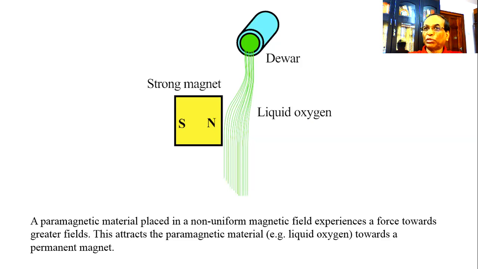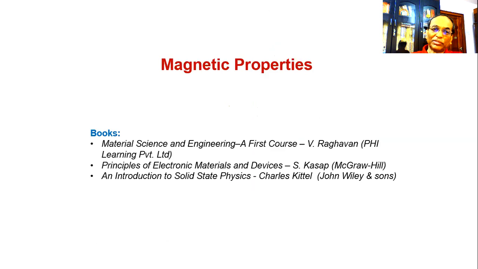So this is opposite to the diamagnetic property. Here, the external magnetic field will be increased. So the paramagnetic material will be attracted towards a strong magnet. In the case of diamagnetism, it is levitation, it will go away from the strong magnet, and here it is attracted towards the strong magnet. Thank you.